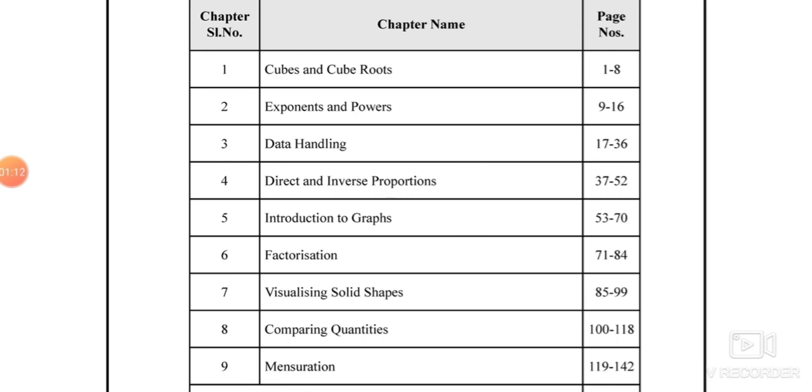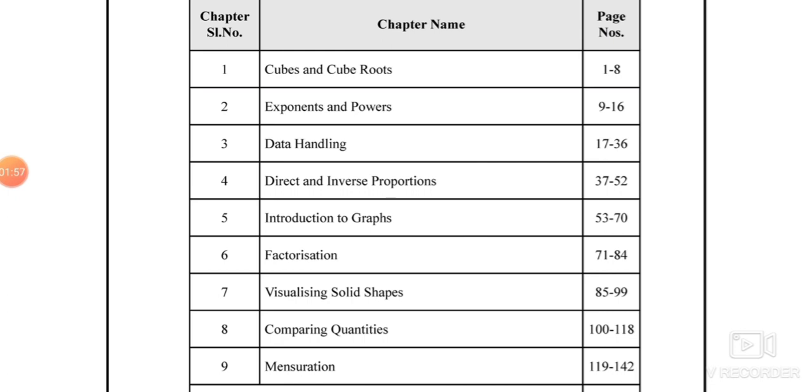Now fourth chapter, direct and inverse proportion. In this chapter we'll study two concepts, direct and inverse proportion, and problems based on that. Fifth chapter, introduction to graphs. Again we'll study bar graph here, then histogram, line graph, then linear graph. In this chapter, after the introduction of graphs, we will try to construct these graphs: bar graph, histogram, line graph, and linear graph.